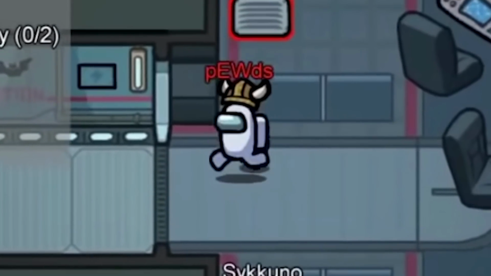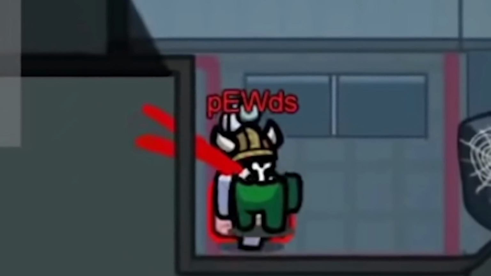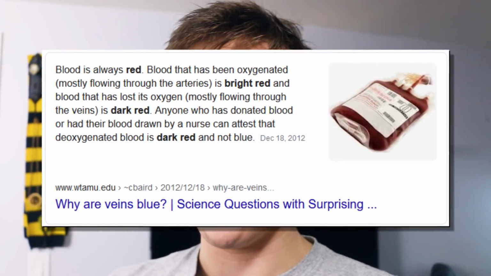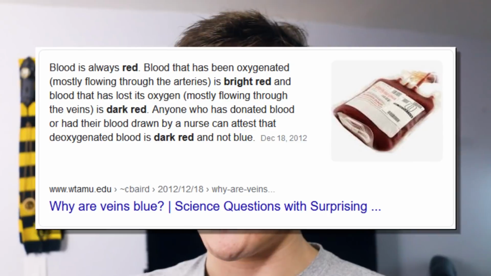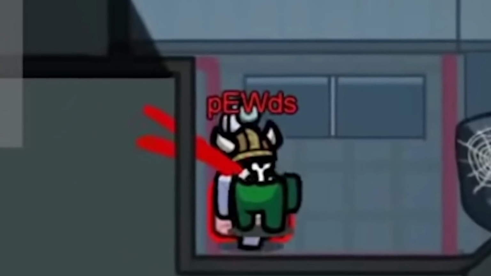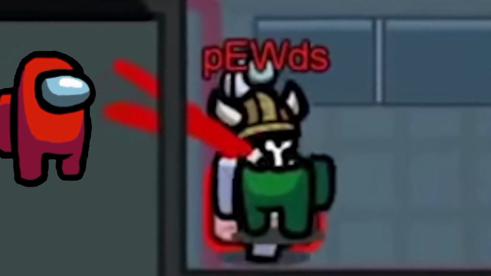When someone is killed in Among Us, there's all this red stuff. Some would say that's blood, but it's not. When you get cut and are bleeding, your blood is bright red, but inside it's a bit darker, because when you get cut, your blood is exposed to oxygen. But there's no oxygen in the spaceship. Notice how this red is light and not dark? Notice how this blood is the same color as red's suit?